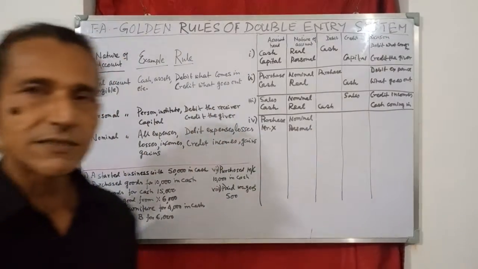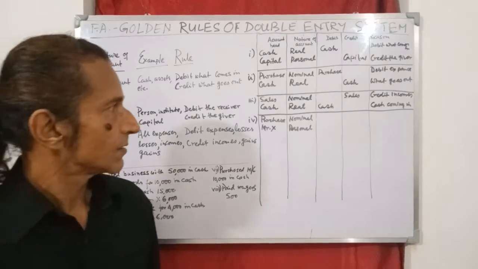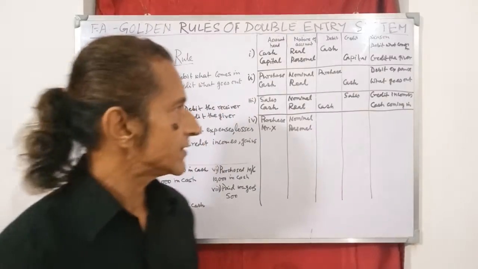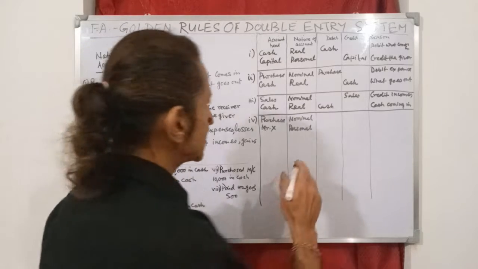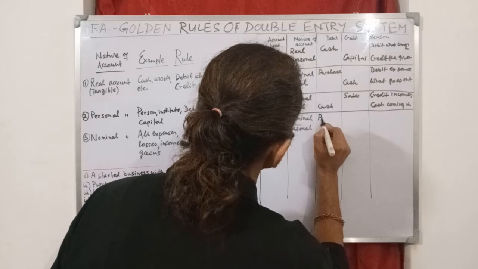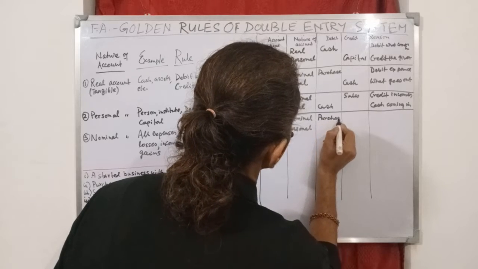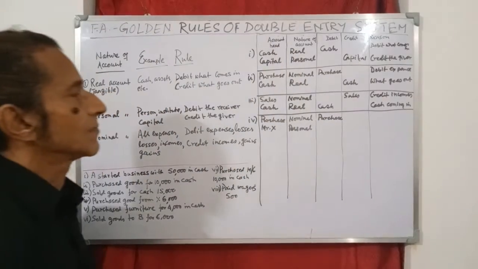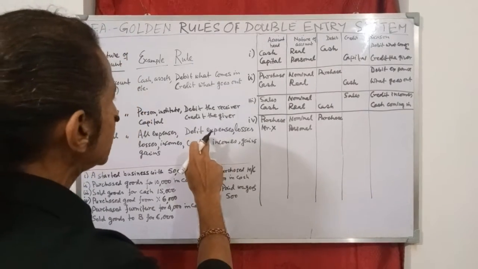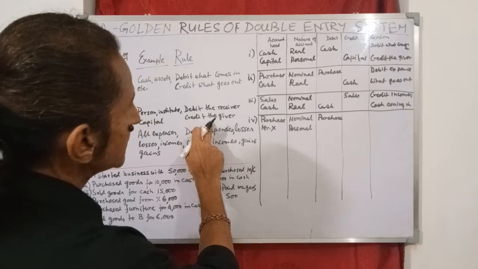Right? And what is the rule for nominal account? Debit all expenses and credit all incomes. So purchase is an expense. So purchase will be debited. So we write purchase in debit column. And what is the rule for personal account? Debit the receiver and credit the giver.